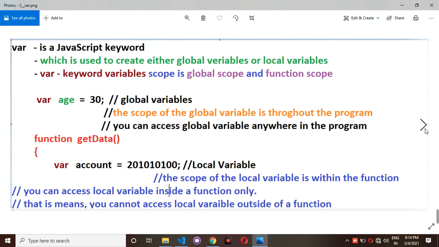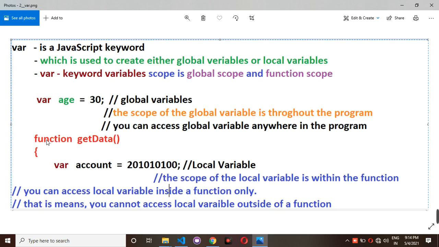Again, I am repeating. I need to explain something about var. Var is one of the JavaScript keywords, which is used to create either global variables or local variables. So we have two types of variables. For example, as of now you don't know anything about functions, just observe.